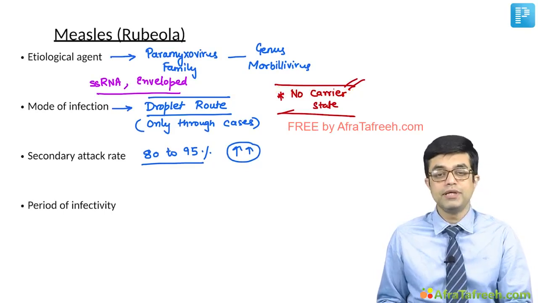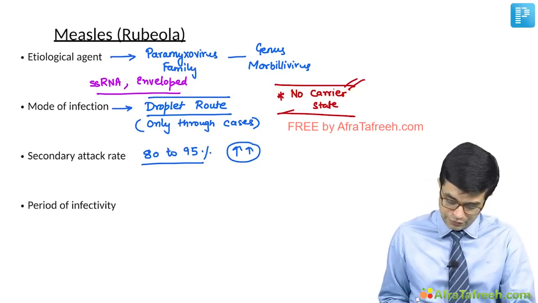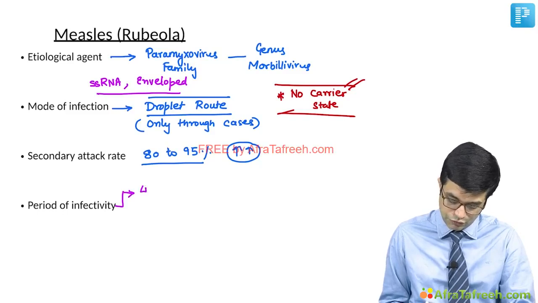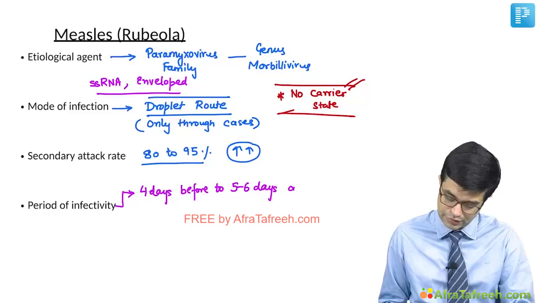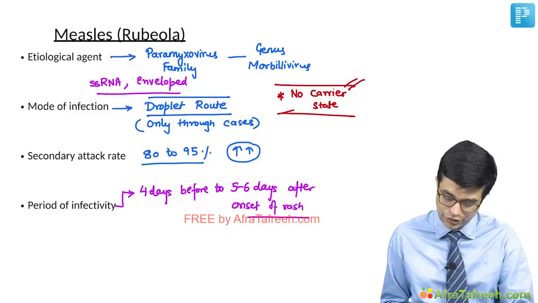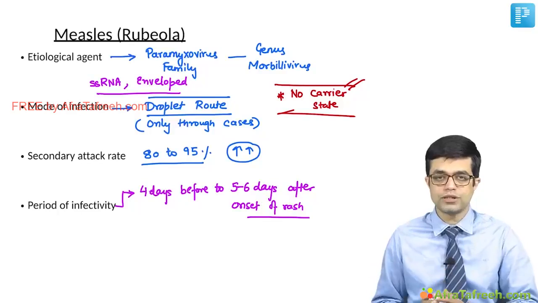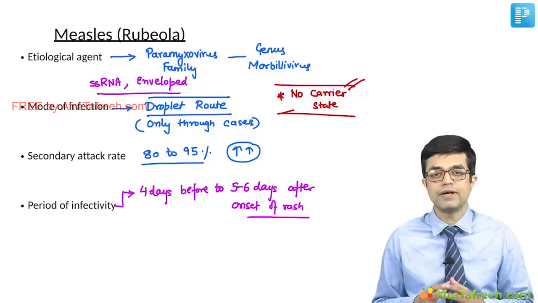And the fourth thing is period of infectivity. The period of infectivity in measles virus ranges from 4 days before to 5 to 6 days after the onset of rash. The period of maximal infectivity is defined according to the rash. So 4 days before to 5 to 6 days after onset of rash is the period of infectivity in case of measles.